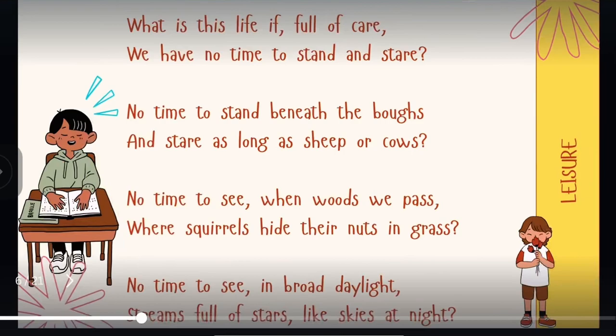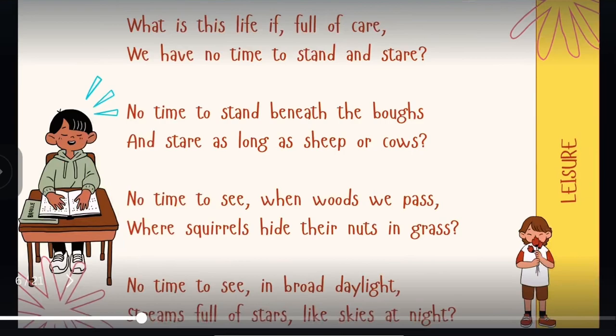No time to see when woods we pass, where squirrels hide their nuts in grass. In this couplet, the poet is giving the details of the observation he has made and telling us that we have no time. We are so busy in our own work that whenever we pass by roads, we don't see the woods, the queue of trees, their different branches, and how different little creatures go about their actions.